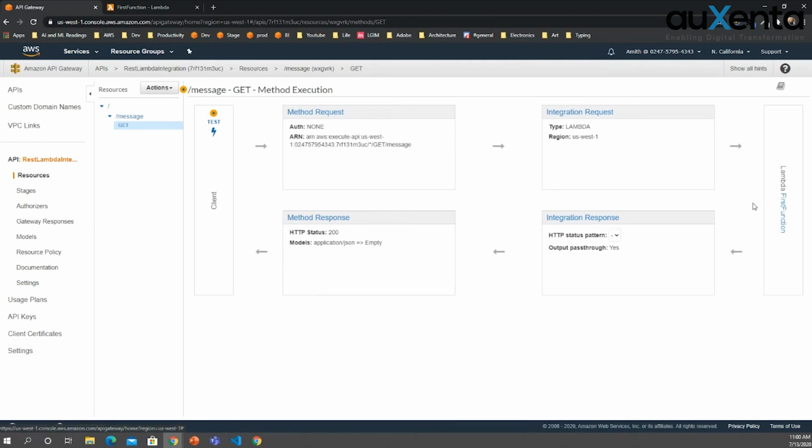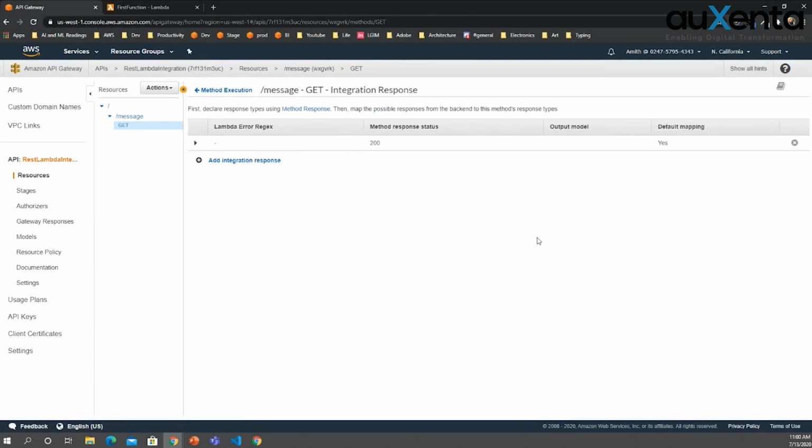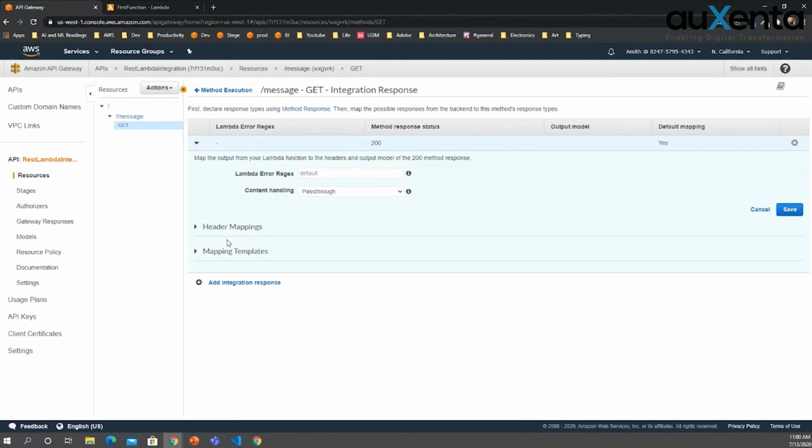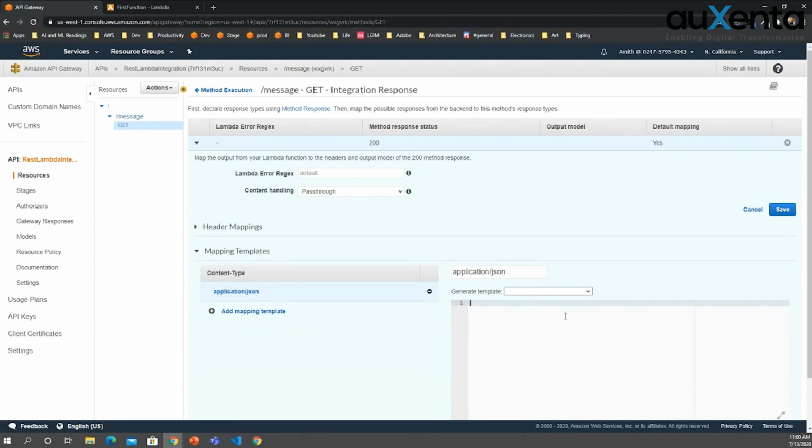It's not a JSON object, right? Therefore, if you want to change it, that means, let's think your Lambda is providing a text. It's not a JSON response. It is provided by Lambda. You want to change it in the middle. Then you will intercept this. Since you have this 200 status code here, you can use this and change the mapping template to support it.